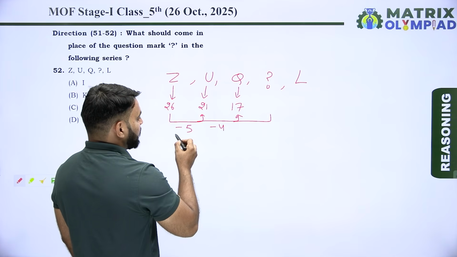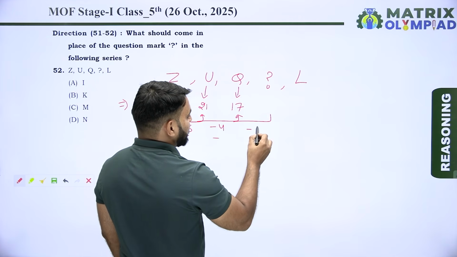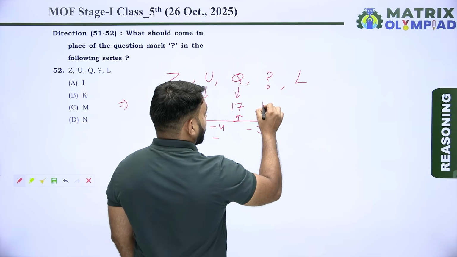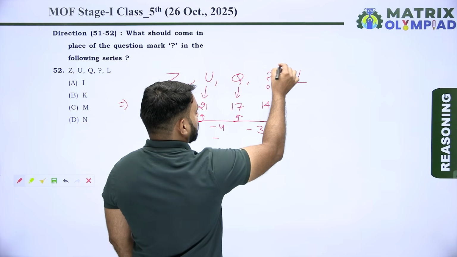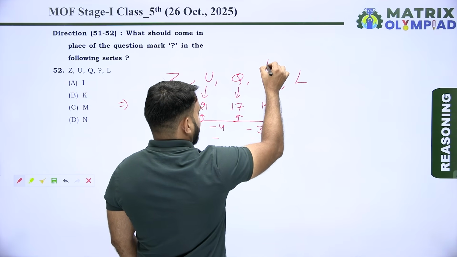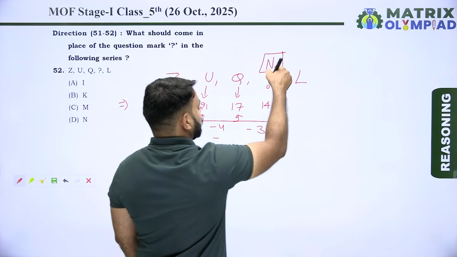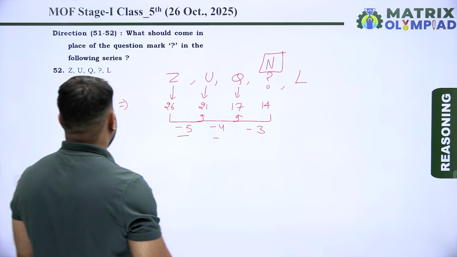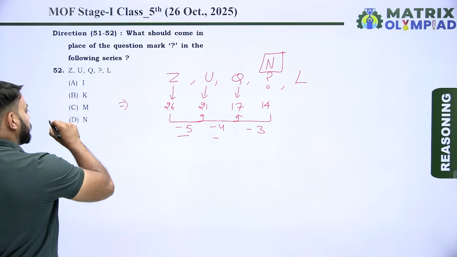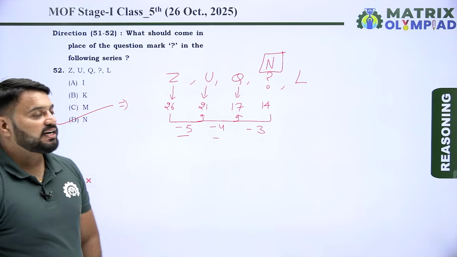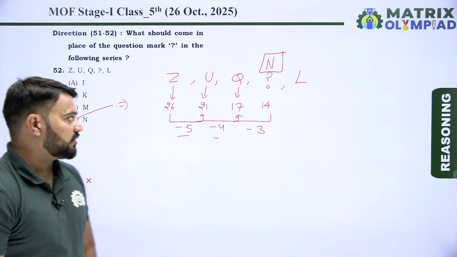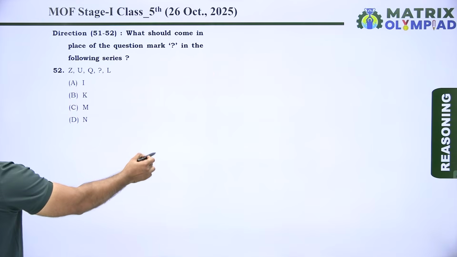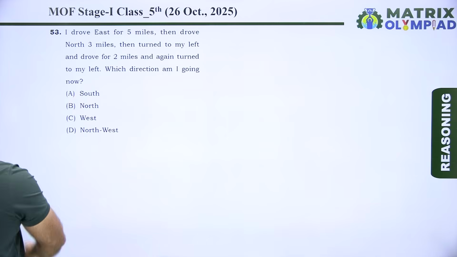Similarly, minus 5, minus 4, now minus 3. Now 17 minus 3 gives 14, which is N, because the place value of N is 14 in the English alphabet. So the missing letter is N. So option D is the correct answer of this question. Let's move on to the next question. Now the next question is question number 53.